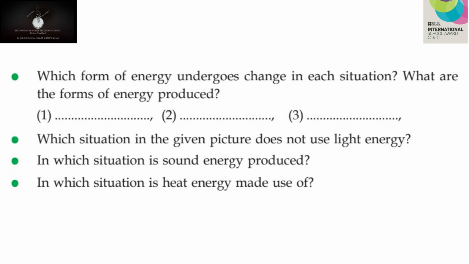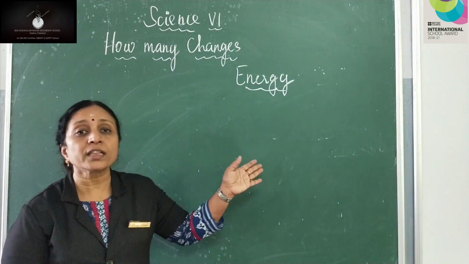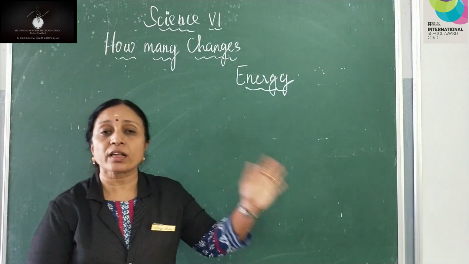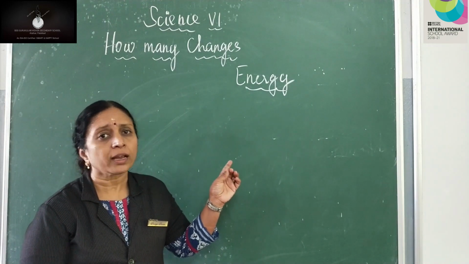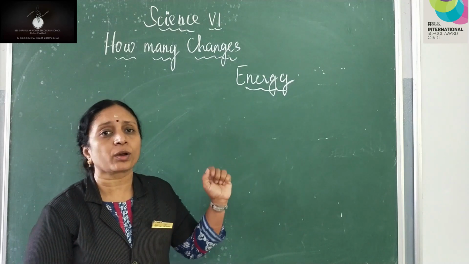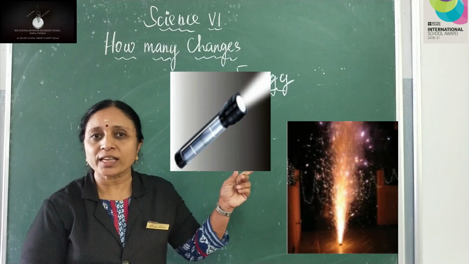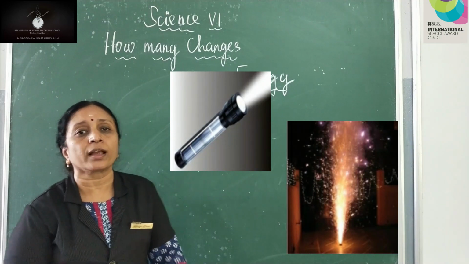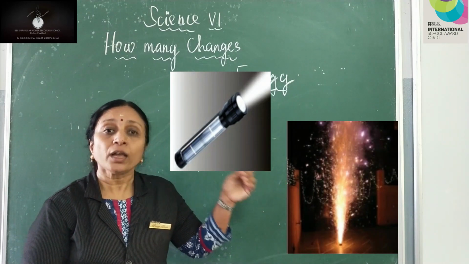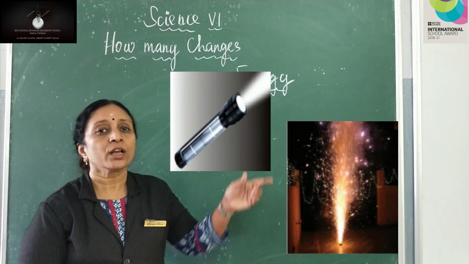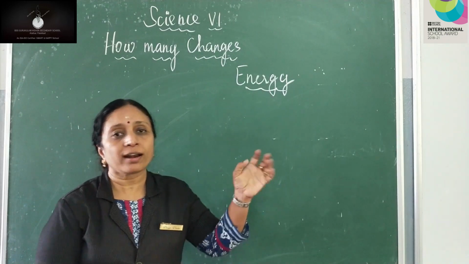We'll move to the next question. Which situation in the given picture does not use light energy? In all the three situations, which is the situation which doesn't use light energy? Well, in the first situation, we don't require light energy because it is a firewood stove. In the second situation, yes, crackers, you would like to see some light, so light energy is used there. In the third situation, that is when the torch is being lit, yes, you require light energy there. So situations 2 and 3 demand the use of light energy.